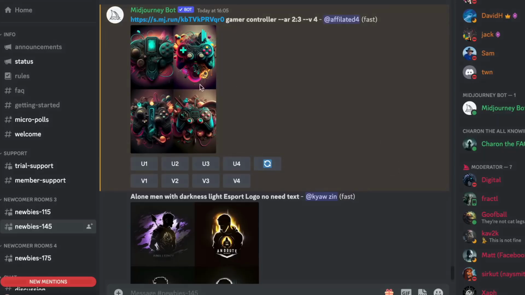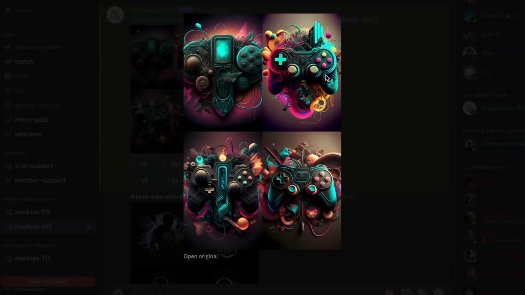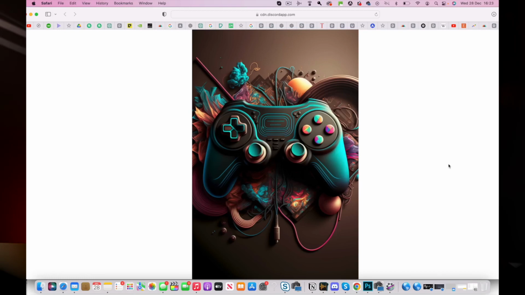Wow, so it's created 4 images which appeal to people that are into gaming, and it's a controller together with this abstract design, and we can choose one of those that we want to upscale. So I'm going to show you how we can actually make money from this now. So let me upscale one of these images. So now we have an upscaled version of this image, which is brand new. It's never been created before. It's unique. It's eye-catching. It appeals to a certain type of person. Now we can use this to make some money.